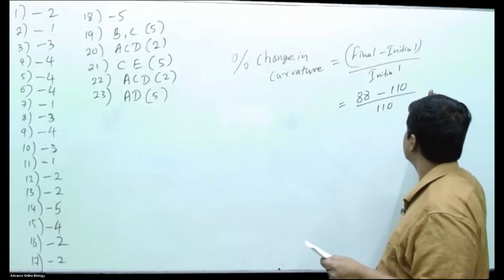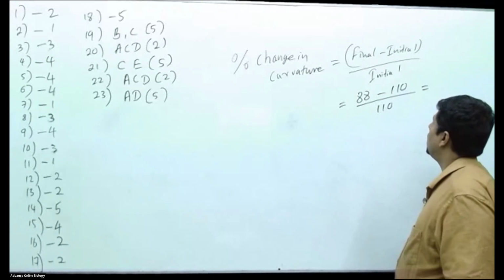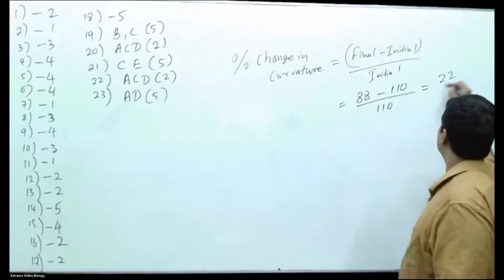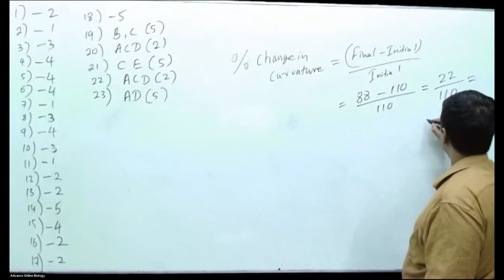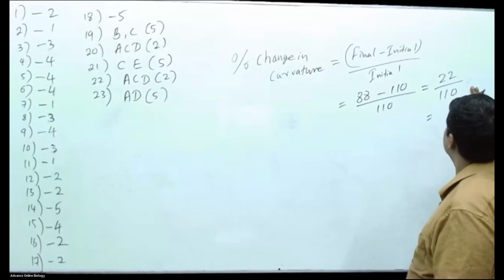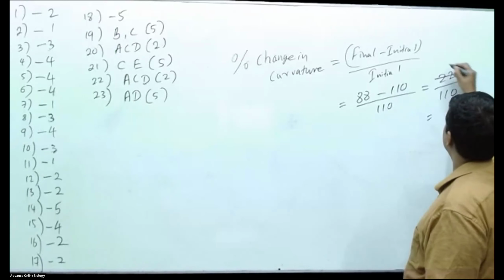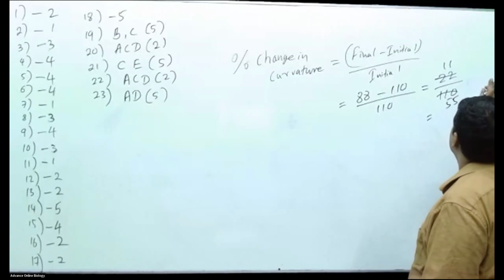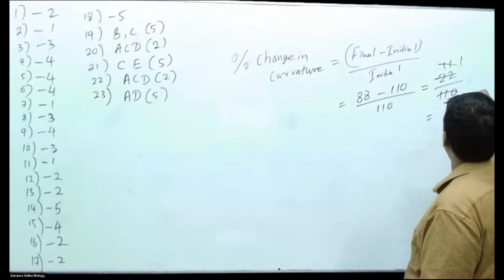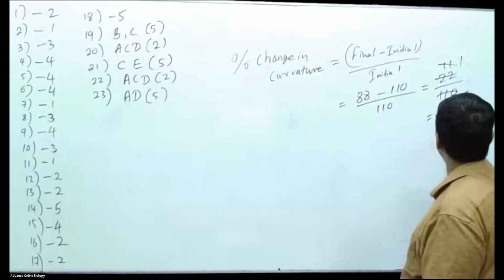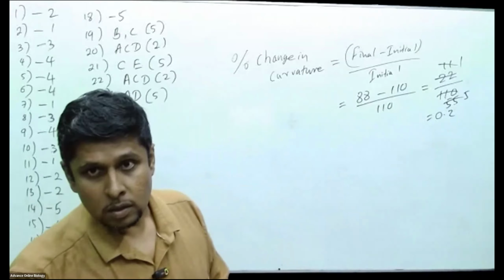So 88 minus 110 is minus 22. 22 divided by 110 is 11 divided by 55, which is 0.2.